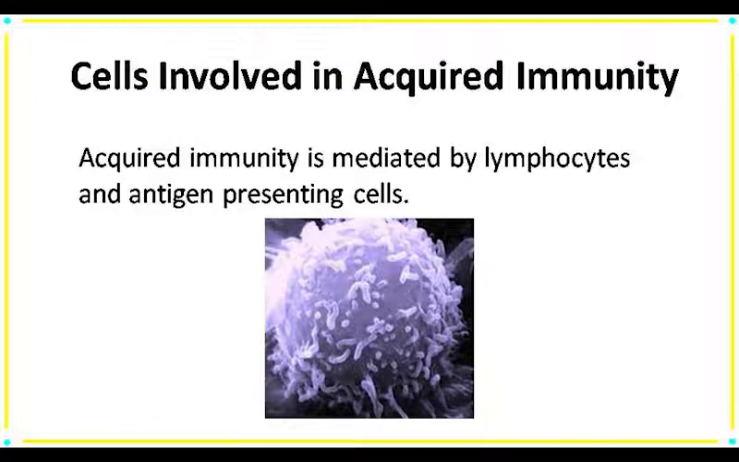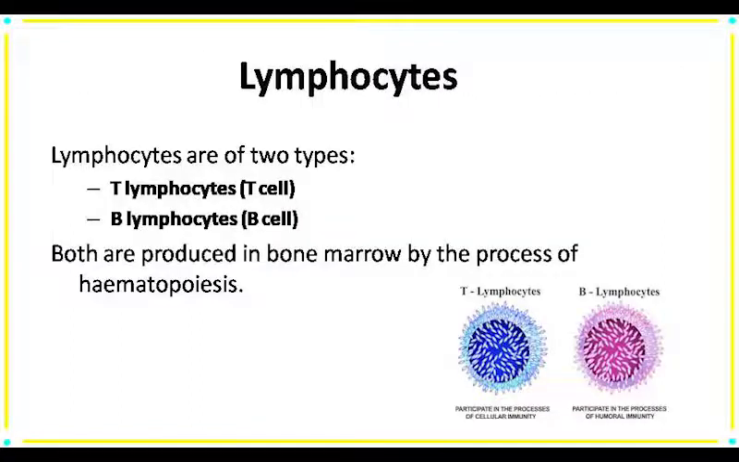Now come to the cells involved in acquired immunity. Acquired immunity consists of lymphocytes and antigen presenting cells. The first one is lymphocytes. Lymphocytes originate from bone marrow. Some lymphocytes reside in bone marrow for maturation and proliferation. They are known as B lymphocytes or B cells. But some lymphocytes migrate to the thymus for maturation and proliferation. They are known as T lymphocytes or T cells.